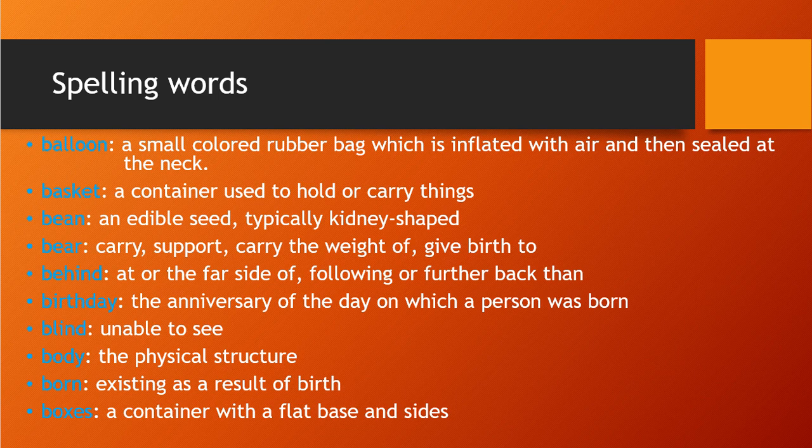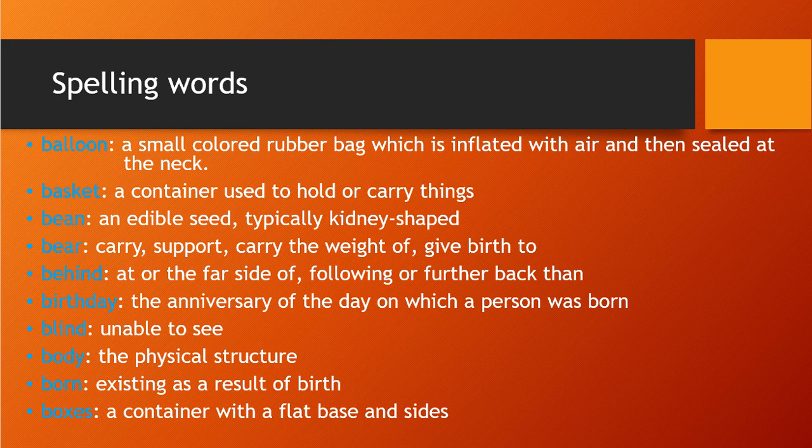Ninth one is born, existing as a result of birth. Born, so when any child is given birth, we say he was born on this date, right? So born means existing as a result of birth. Whenever the birth happens, we call it born. We are also born, that is existing. We are existing because of birth only. So that is the meaning of born. Pronunciation is born and meaning is existing as a result of birth.